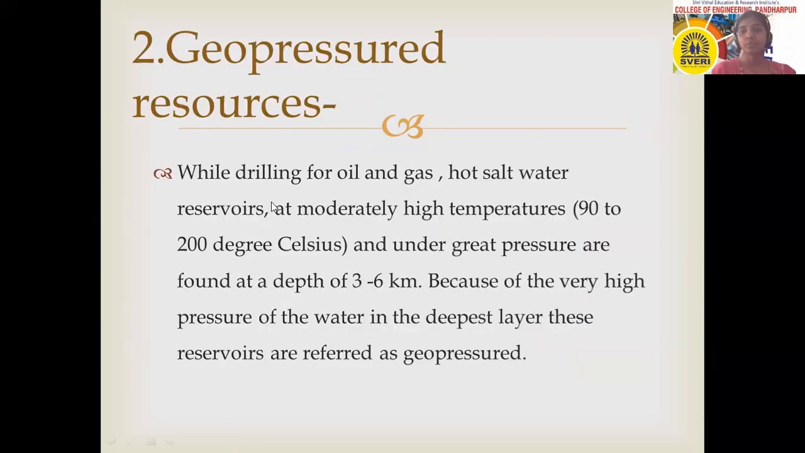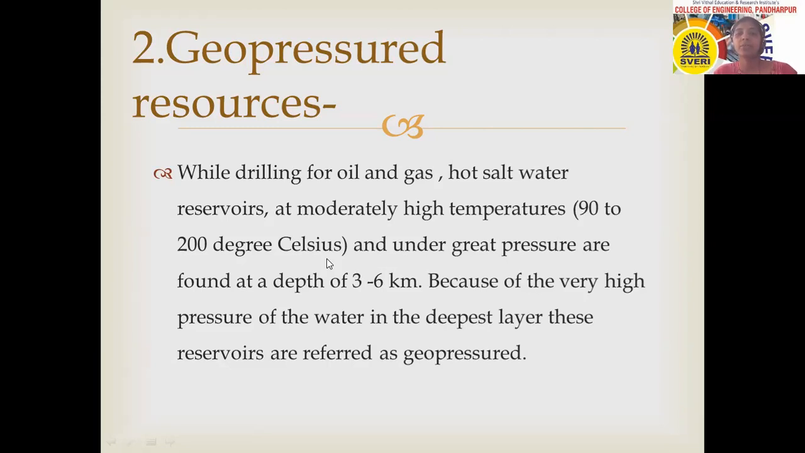Okay, the next type is the geopressured resources. So geopressured resources means what? While drilling for oil and gas, we all know drilling or mining process is done for oil and gas purposes. So hot salt water reservoirs are obtained at such places in some cases, not in all cases. At moderately high temperatures, that means the temperature of those reservoirs is 90 to 200 degrees Celsius, and under great pressure, they are found at a depth of 3 to 6 kilometers from the earth surface.